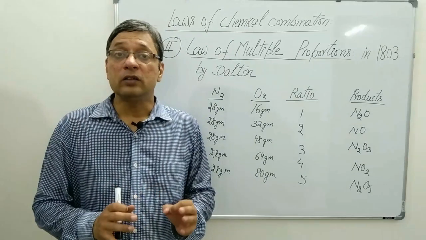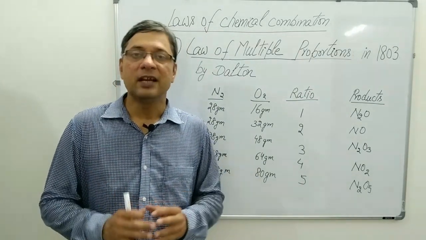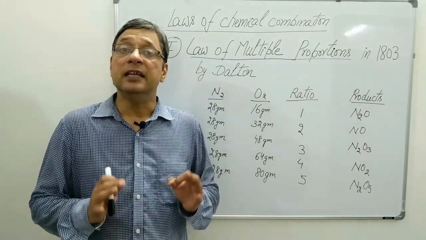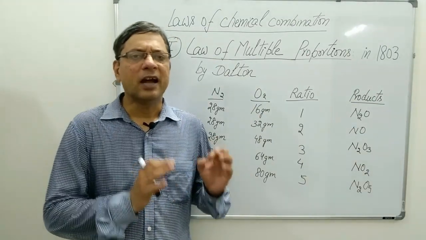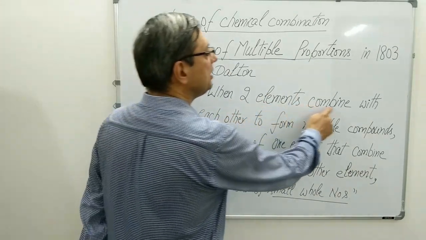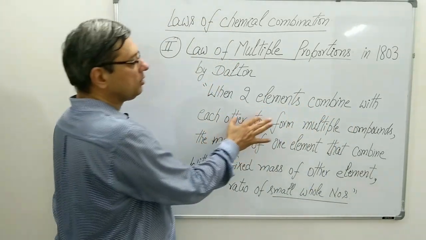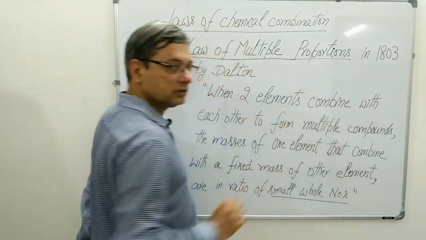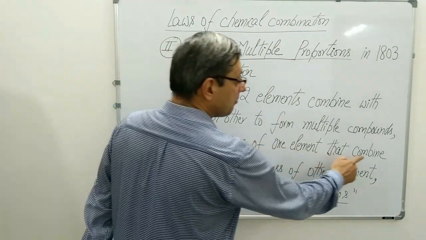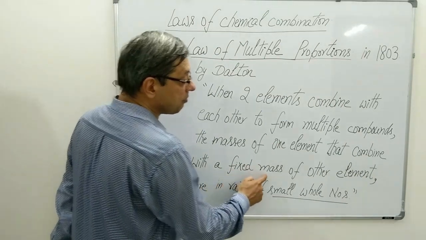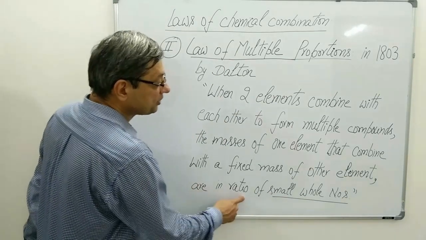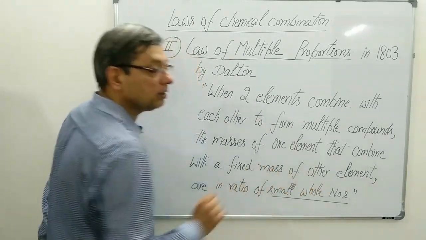This law was the basis of the famous Dalton atomic theory, which was also proposed by him in 1803. Let me write the law. The law states, when two elements combine with each other to form multiple compounds, the masses of one element that combine with a fixed mass of other element are in ratio of small whole numbers.